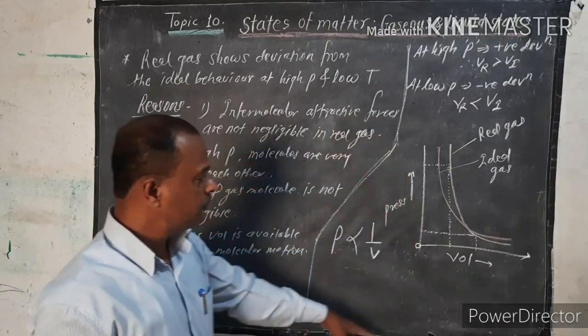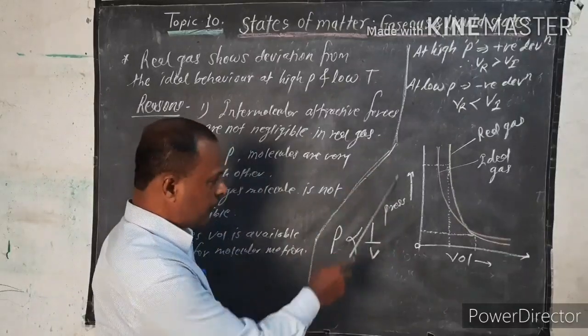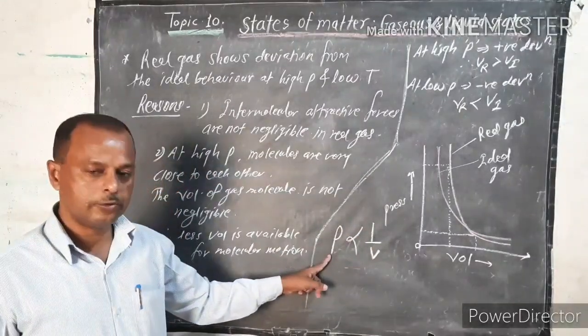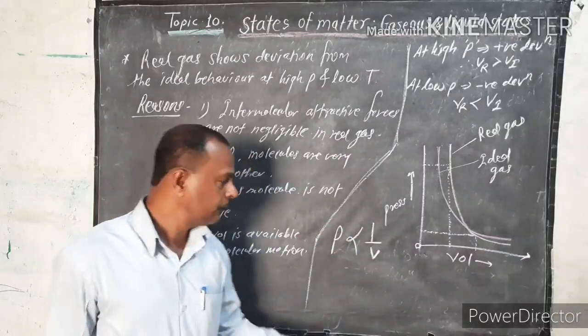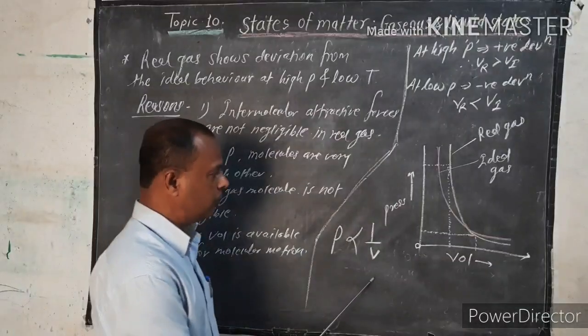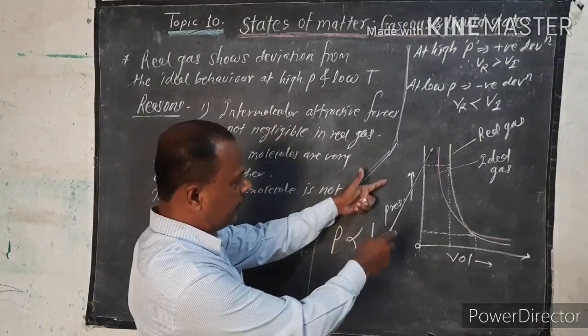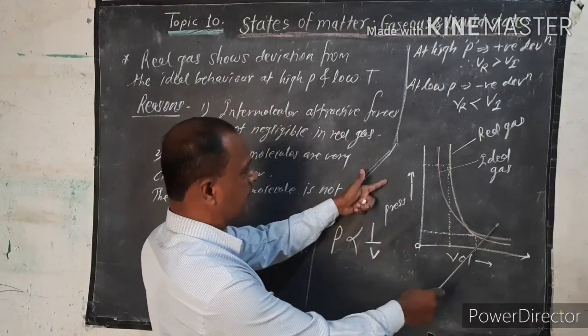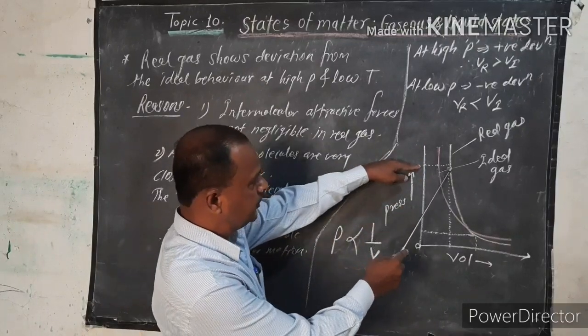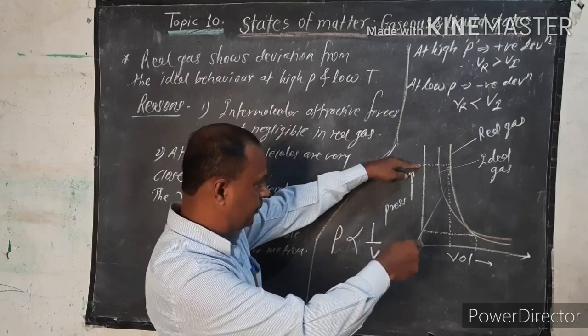This is why the real gas shows deviation. Now how it deviates, we look here. If you plot pressure versus volume, this is the graph. We know that Boyle's law says that as the pressure increases, the volume decreases. The pressure of a gas is inversely proportional to the volume. Therefore, look here, this is the ideal gas and this is the real gas. What happens at high pressure? Look here, at high pressure, this real gas has that particular volume.